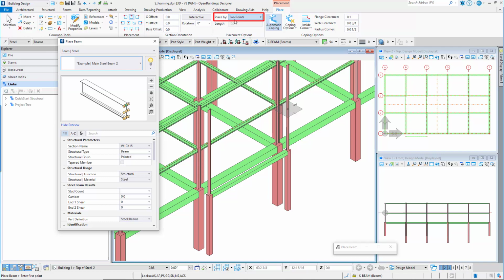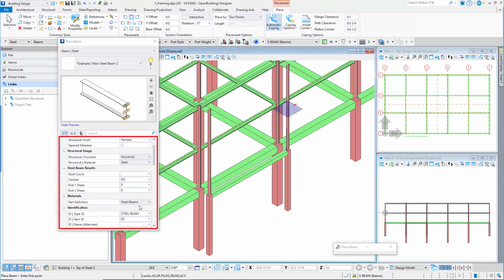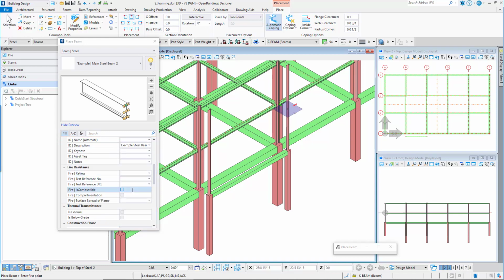Set the Place by method to 2 points. Turn on Automatic Coping and set the coping options to Cope to Member Connected by AccuSnap. In the Place Beam Property panel, you can use the default properties already set for this beam.